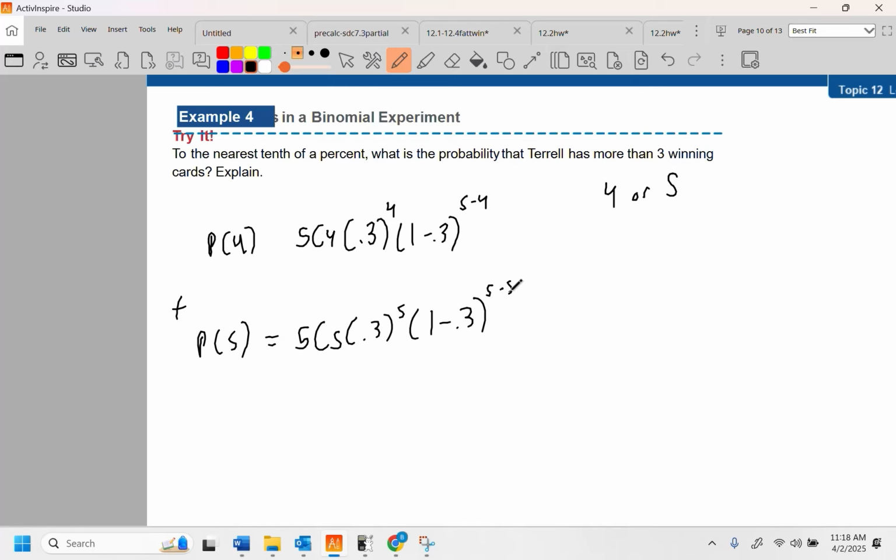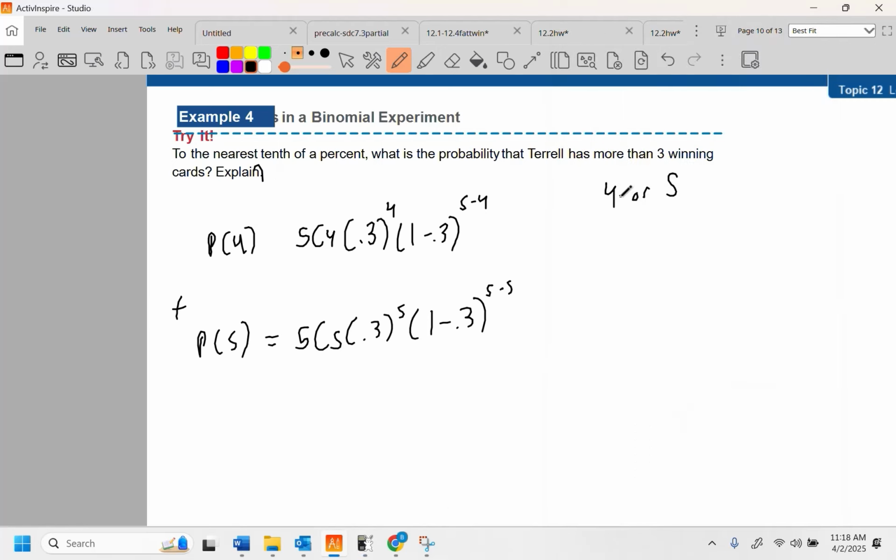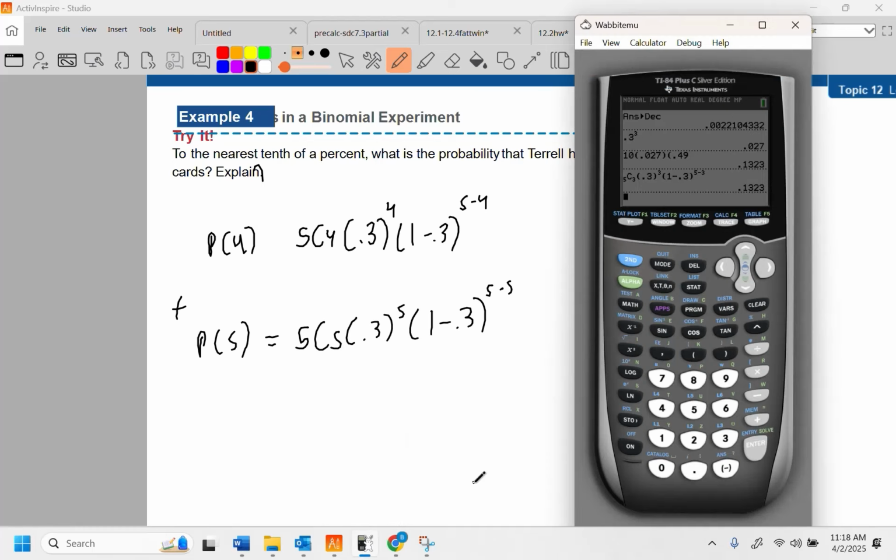It's just a formula. And I'm about to show you an even quicker way, okay? These things can be done quicker than this. It's been a long time since I've done it in a calculator, but this isn't too bad. But the key word here was, when I thought about it, 4 or 5. He has more than 3. All right, so I'm going to go up to some previous work to save myself some time here. I'll just change things.